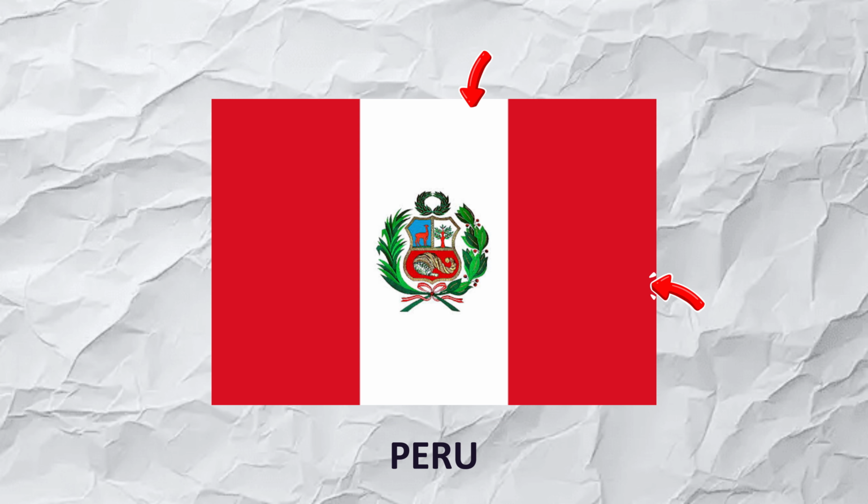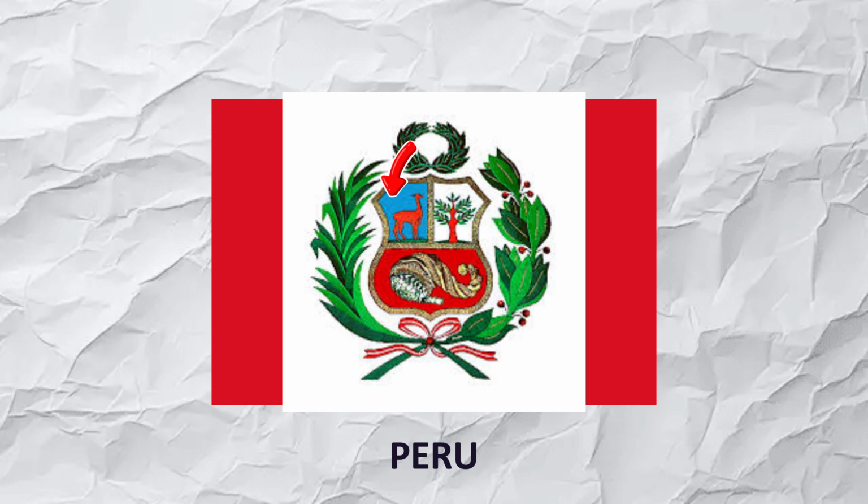Peru. Red and white appear on the flag, as they do on so many others, with red for the blood given in the fight for freedom and white for peace. The coat of arms in the center brings together several national symbols: the vicuña, a relative of the llama and the country's national animal, a tree representing Peru's forests, and a yellow cornucopia standing for its mineral wealth.